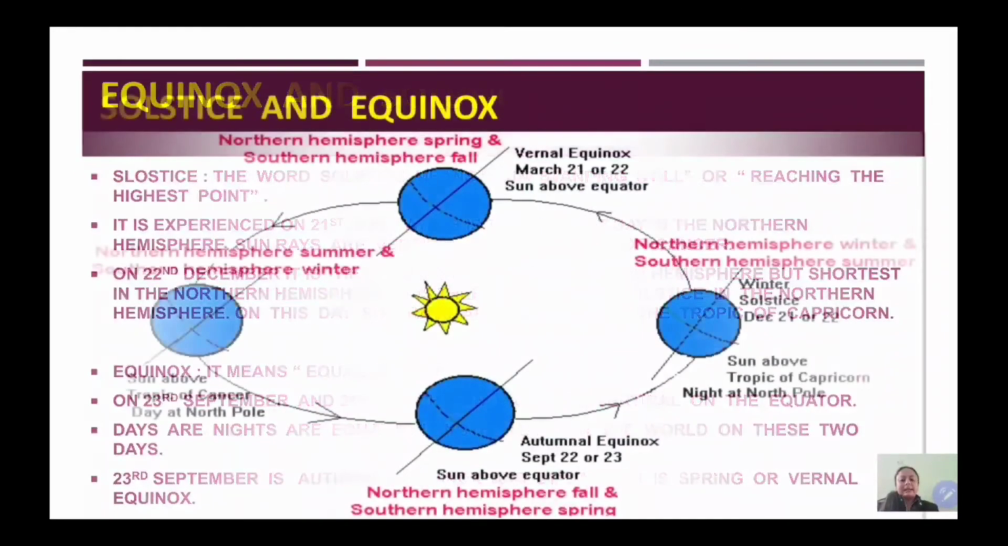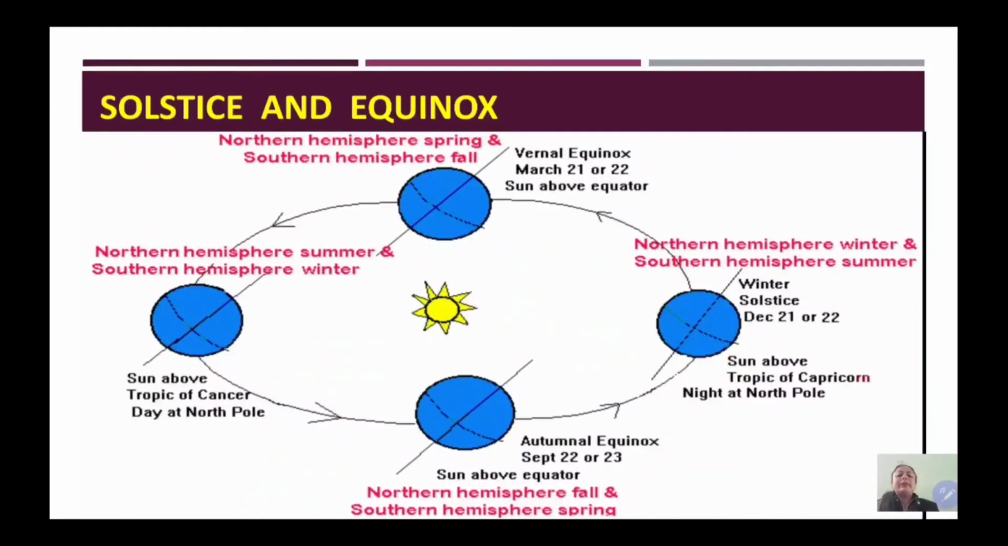Let's look at the diagram. This diagram will make the concept clear. So here, if you see this position, the northern hemisphere is actually inclined towards the sun and the sun rays are vertical. So here is the Tropic of Cancer, 23.5 degrees north. So sun rays reach vertical up till here. After that it becomes slanting. So this is the last limit of overhead sun.